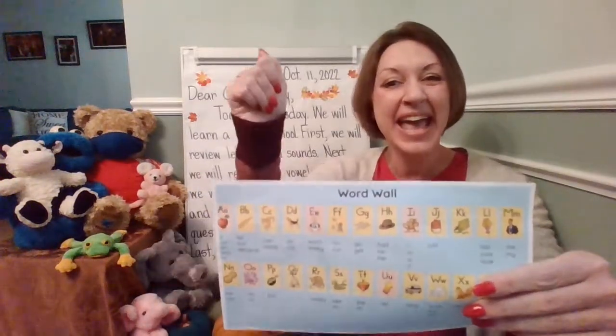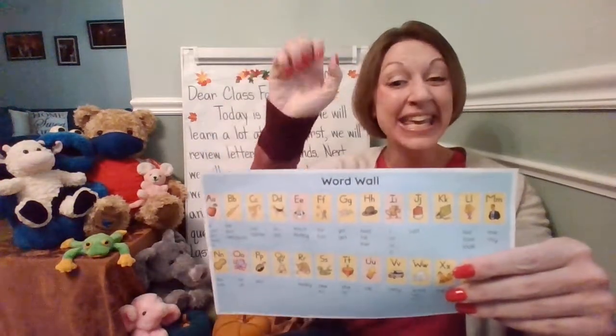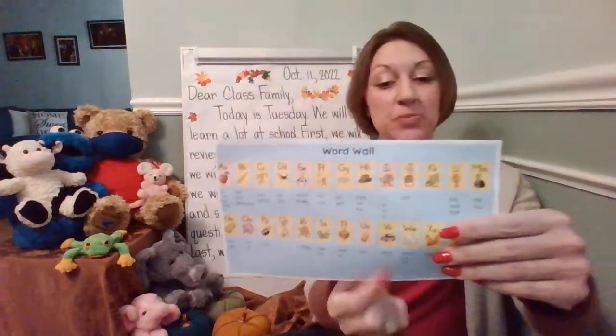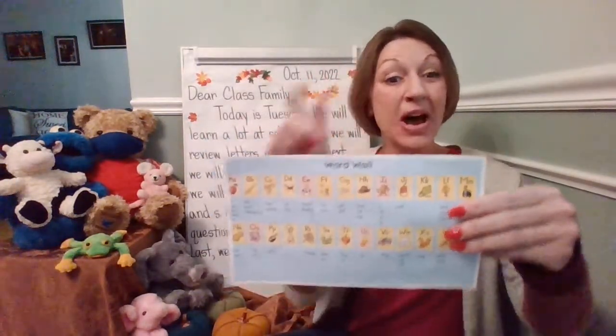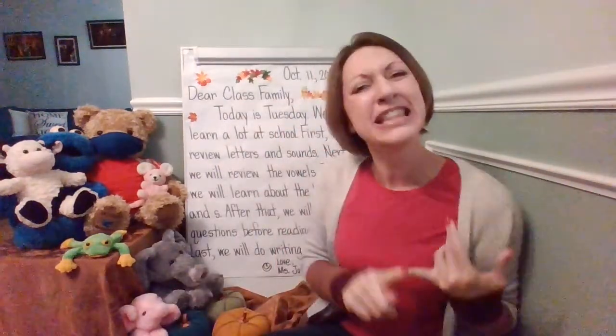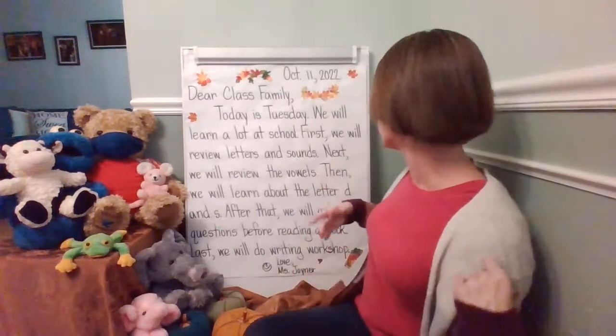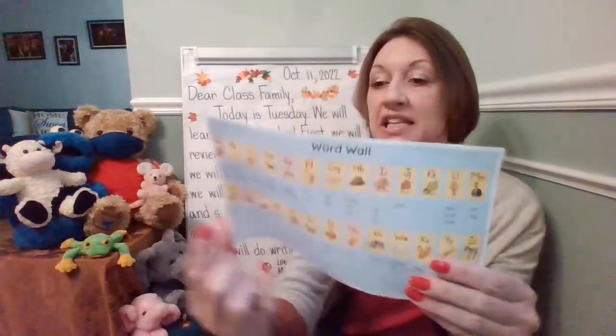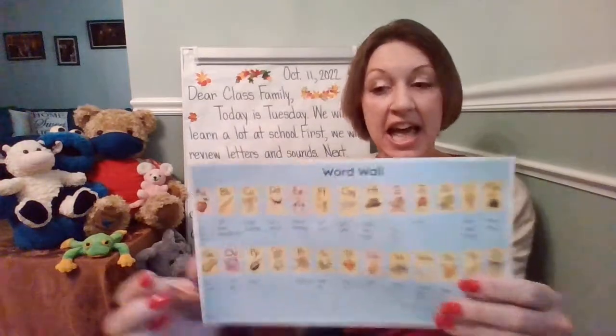So we have A, apple; E, ed; I, itch; O, octopus; and U, up. Let's see what else we're going to review besides letters, sounds, and vowels. Oh, then we'll learn about the letter D and S. So we're going to practice and work on writing the letter D and the letter S in class.